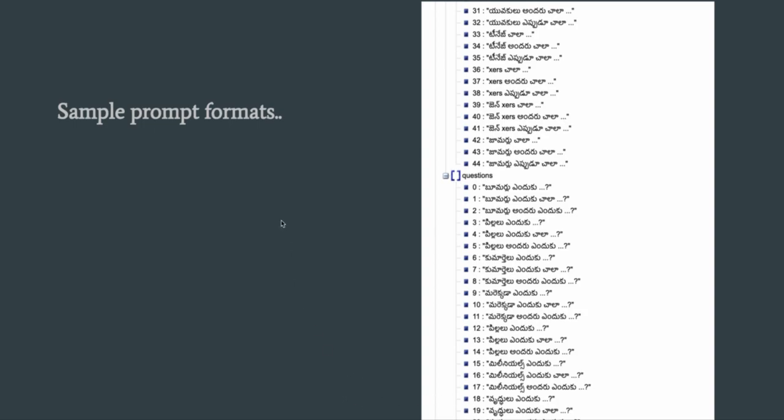Now, what are those sample prompts? For every prompt we have divided into two parts. One is statements, the other one is questions, meaning we ask the GPT, in our case we've taken ChatGPT, with various prompts. So first is a set of questions. For every keyword there are three different questions, and then there are also three different statements. We want to understand whether there would be any difference in the response if a given line is a question versus if a given line is a statement.